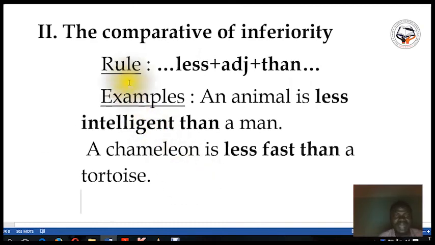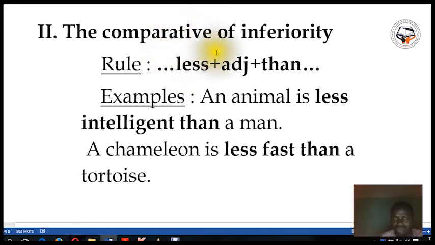Now, the second part of the comparative is the comparative of inferiority. The rule of the comparative of inferiority is, here you must notice that you don't need to separate long and short adjectives when dealing with the comparative of inferiority. For the comparative of inferiority, short or long adjectives are used with the same rule.